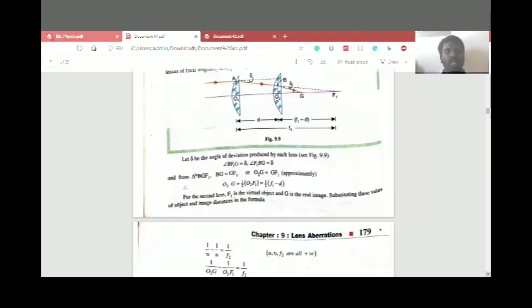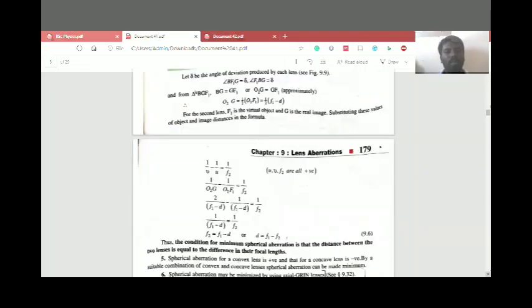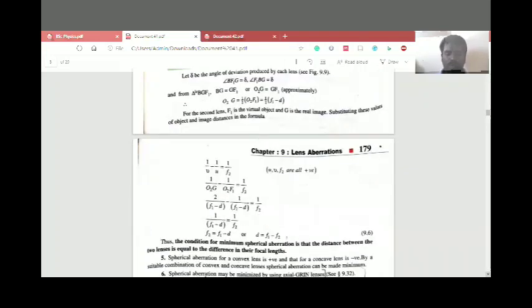For the second lens, F1 is the virtual object and G is the real image. So substituting these values into the image distance formula, we observe that 1 by v minus 1 by u is equal to 1 by f2.